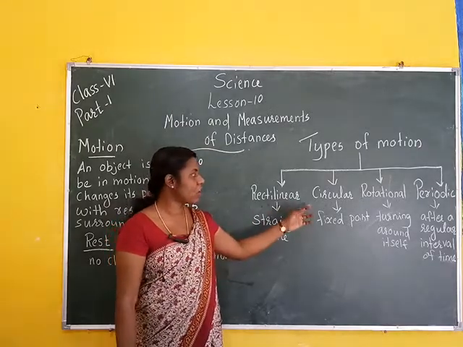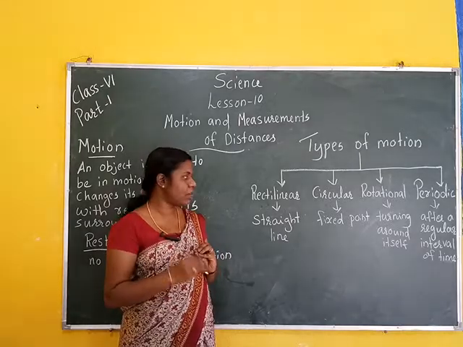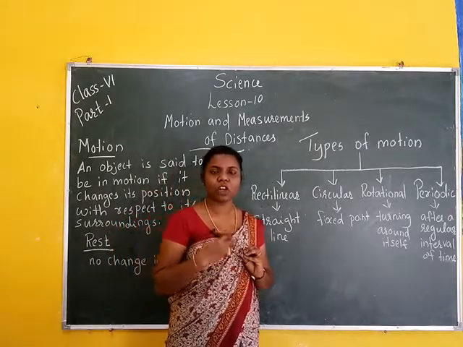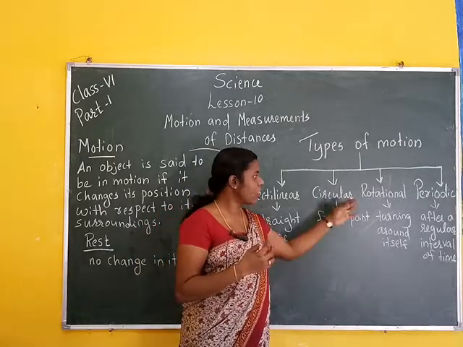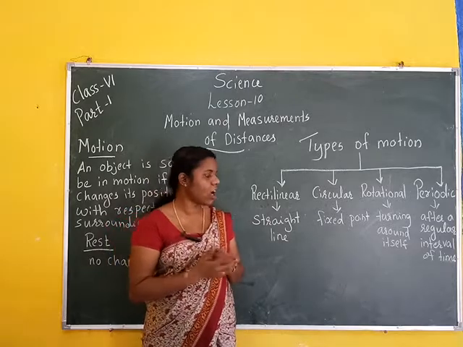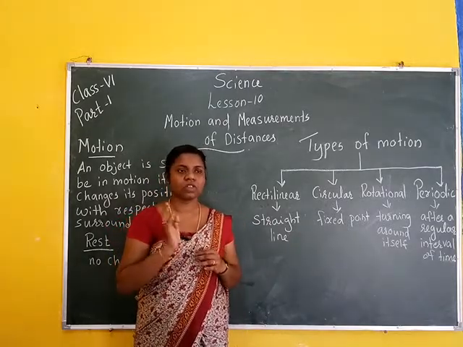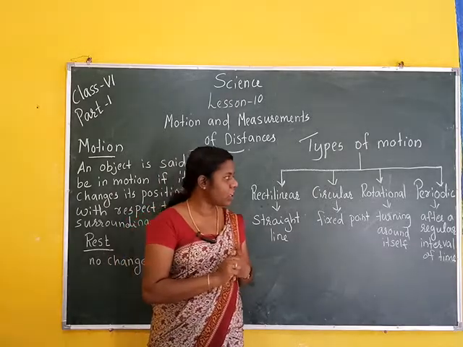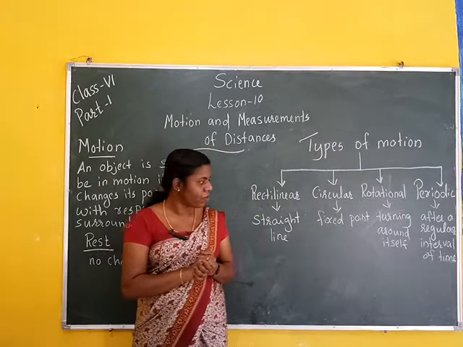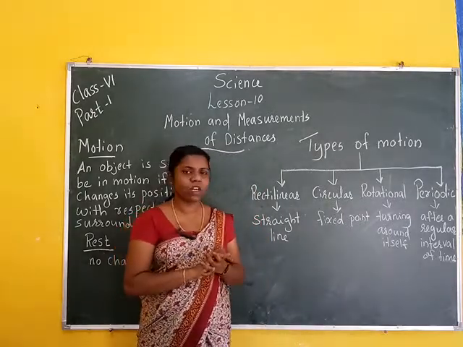Circular motion means moving around a fixed point, for example the moon revolving around the earth. Rotational motion means turning around itself, so the starting and ending positions are the same. Periodic motion means repeating after a regular interval of time.